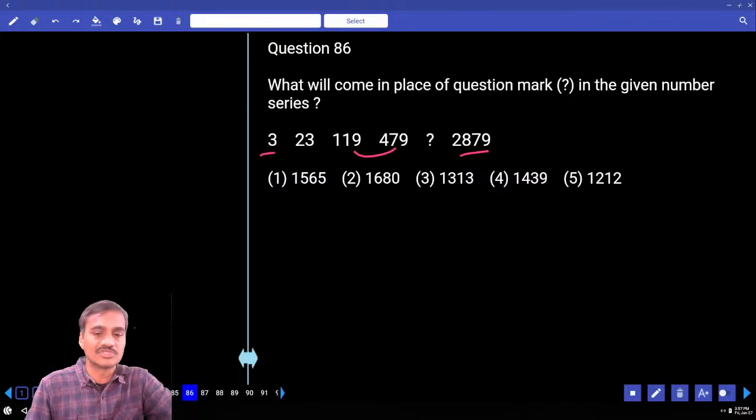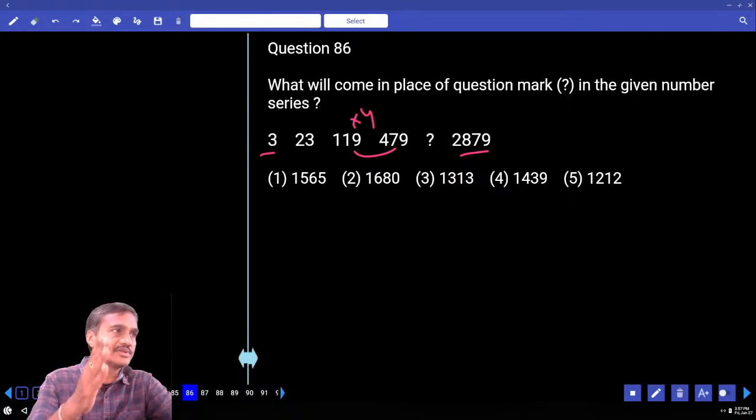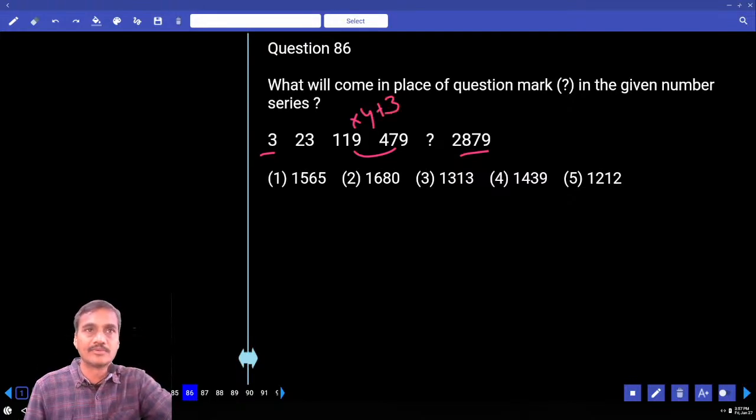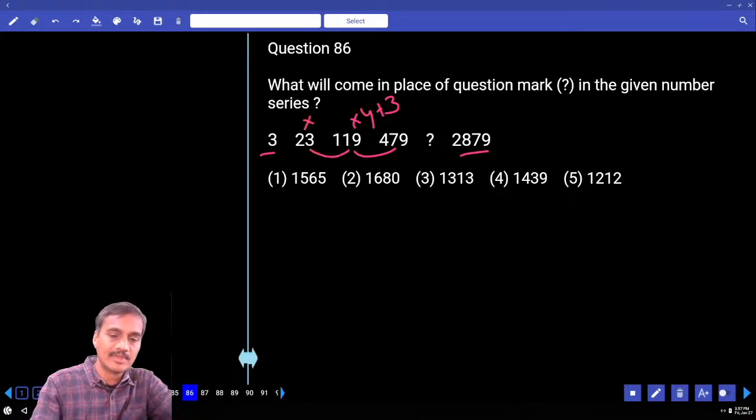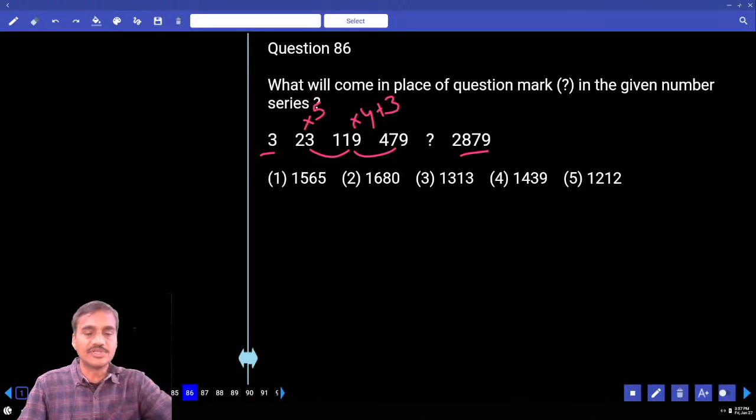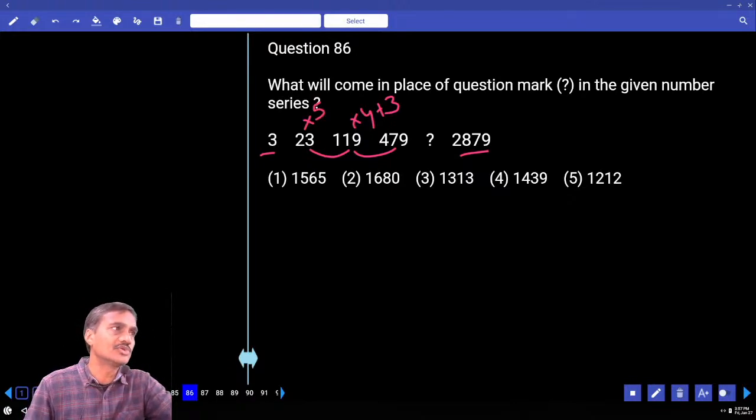Then how does 479 come from 119? 119 into how much? Into 4. 119 into 4 is how much? 476. 100 into 4, 400. 19 into 4, 76, plus 3. Here it became into 4 plus 3. Then 23 and 119. Here it is into 5. Now 23 into 5 is how much? 115, plus 4.